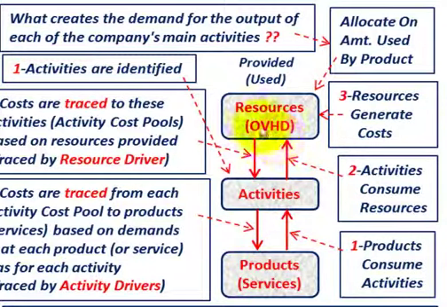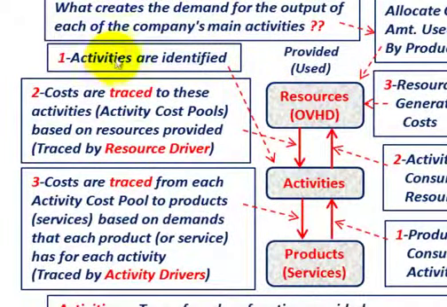So the procedure we go through for ABC costing, just a rough overview: first, we have to determine what our activities are, identifying exactly what work each one of those overhead departments is providing. We have to list all those activities, and they're going to go into cost pools, essentially. And then secondly, the costs are traced to these activities, or these activity cost pools, based on the resources provided.